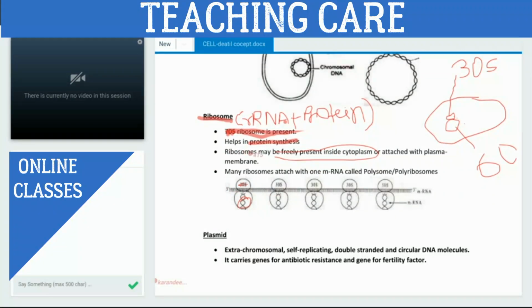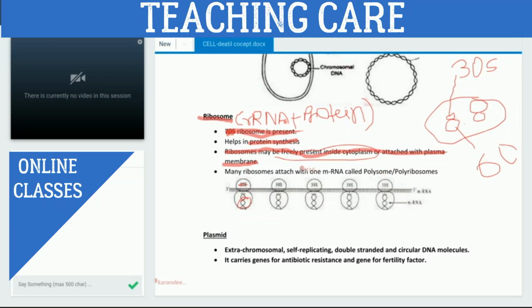And what we have studied is that the ribosome may be freely present inside the cytoplasm, as well as attached to this membrane. This is the plasma membrane, and the ribosome is also attached to this membrane. So what we have studied is that the ribosome may be free inside the cytoplasm or attached to the plasma membrane. Got it? Either it is free in the cytoplasm or attached to the plasma membrane.